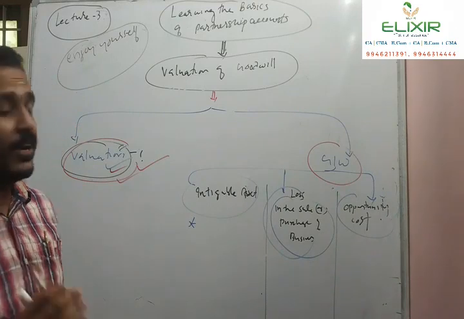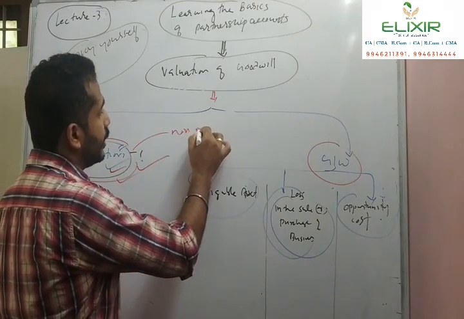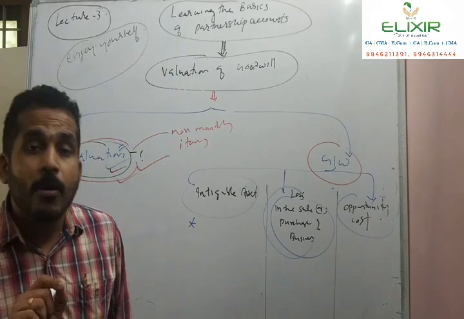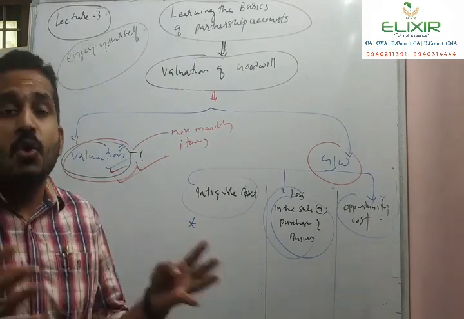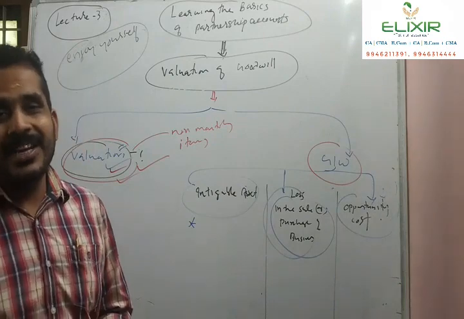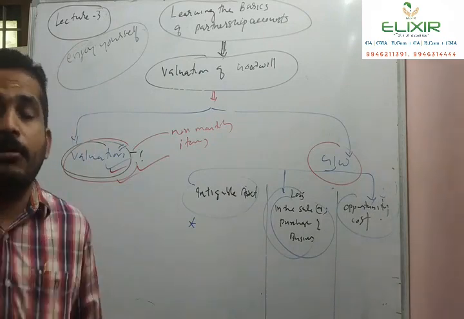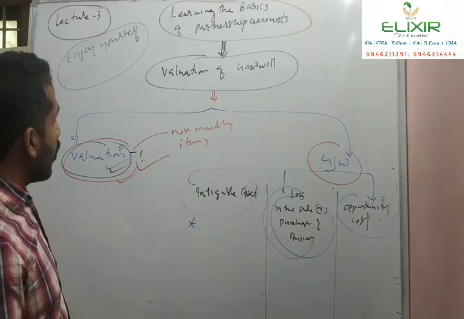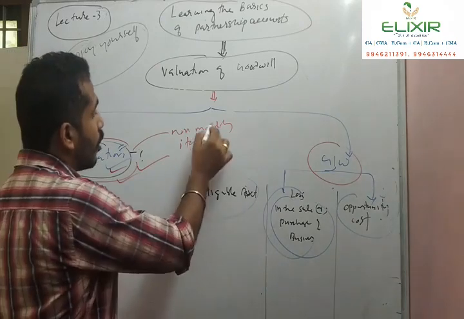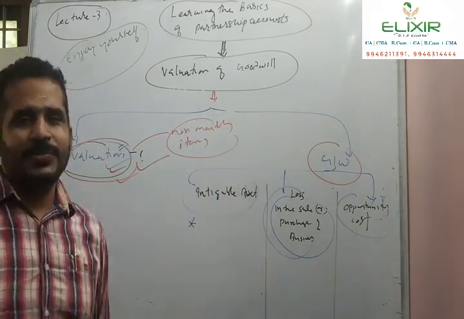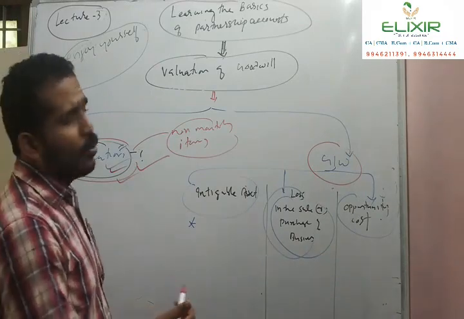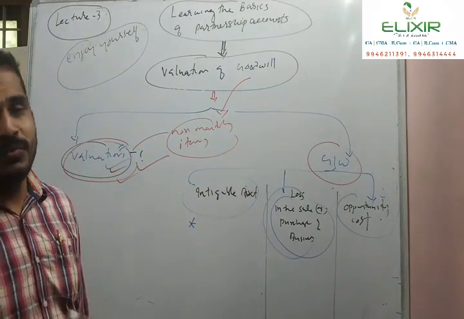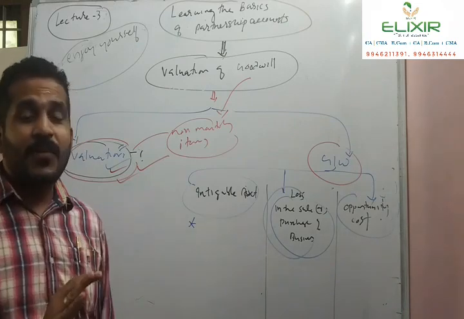So valuation is done for non-monetary items. Non-monetary items doesn't mean that it has no value. Non-monetary means a value is there, it is to be computed, not readily available from the listed price or from the market. So valuation is done for those items which are non-monetary in nature. It is simple to say that goodwill is one of the non-monetary items we should value. So this is all about the valuation aspect.